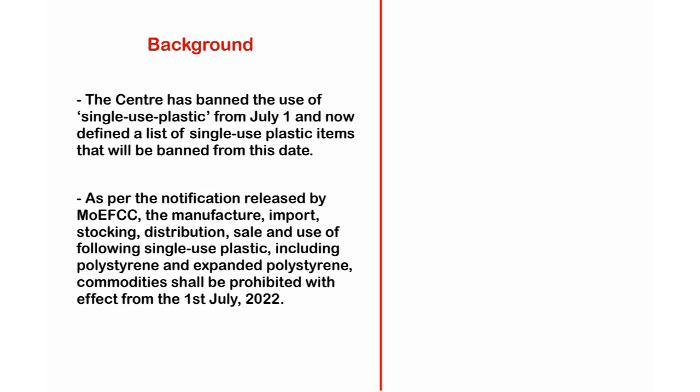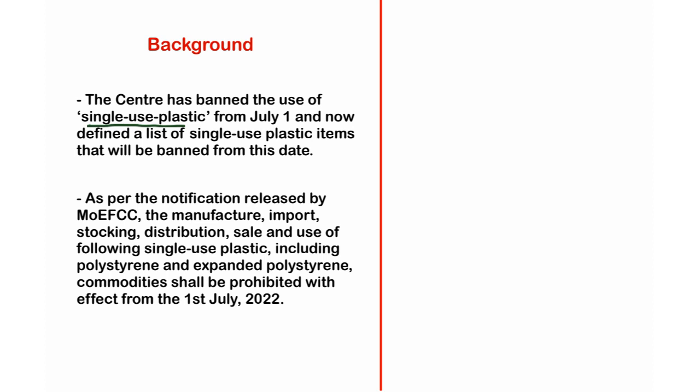You all know that the central government, especially the Ministry of Environment, Forest and Climate Change, has banned the use of single-use plastic. Don't worry, I will explain what exactly single-use plastic items are in a few moments. The single-use plastic usage was banned from July 1st, that is yesterday. Along with that, the Ministry also came up with a list of plastic items that were banned from July 1st.